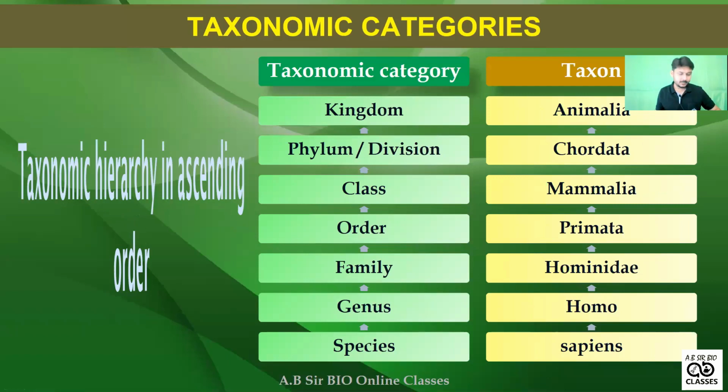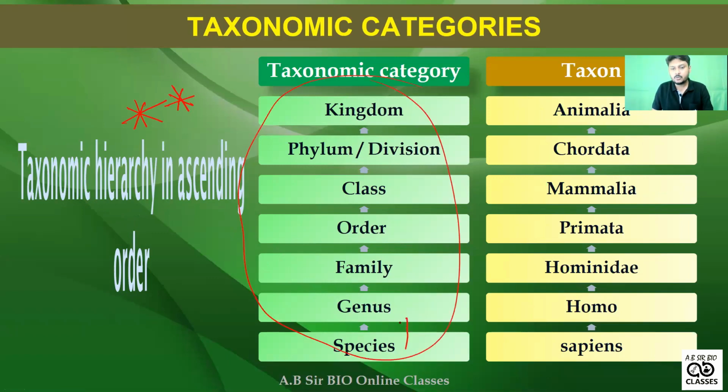Here you can see the taxonomic categories given in our syllabus. Remember this very important question: taxonomic categories in ascending order.